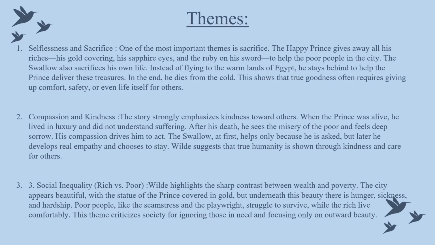Social inequality, rich versus poor. Wilde highlights the sharp contrast between wealth and poverty. The city appears beautiful with the statue of the prince covered in gold. But underneath this beauty, there is hunger, sickness, and hardship. Poor people, like the seamstress and the playwright, struggle to survive, while the rich live comfortably. The story criticizes society for ignoring those in need and focusing only on outward beauty.